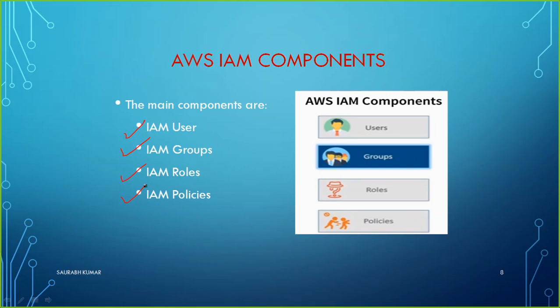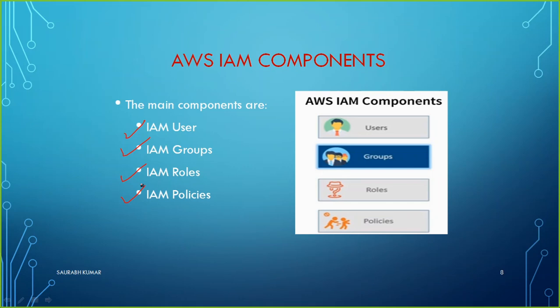It generally comes in the exam as well as in interviews if you are applying for a job where you are going to manage the AWS cloud. They may ask you what the main components of IAM are. So we have users, groups, roles and policy. Let's try to understand them all one by one.